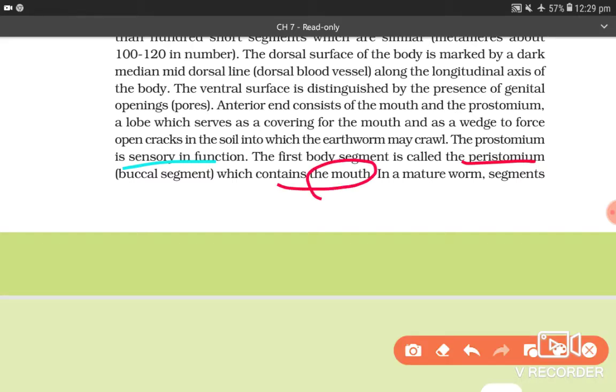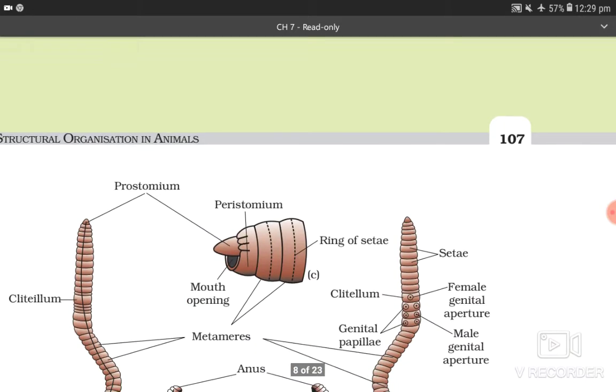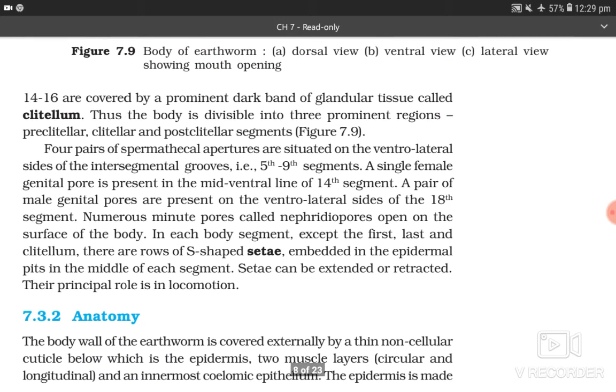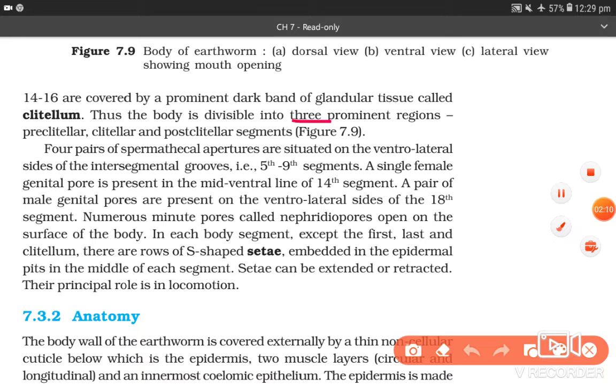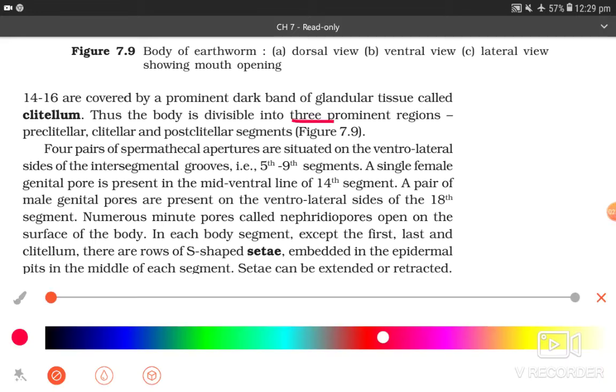In a mature worm, segments 14 to 16 are covered by a prominent dark band of glandular tissue called clitellum. Thus, the body is divisible into three prominent regions: preclitellar, clitellar, and postclitellar segments.